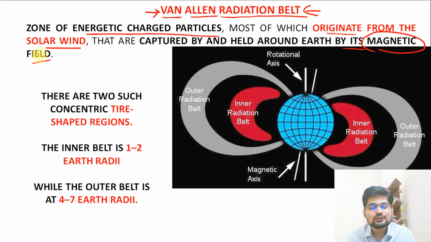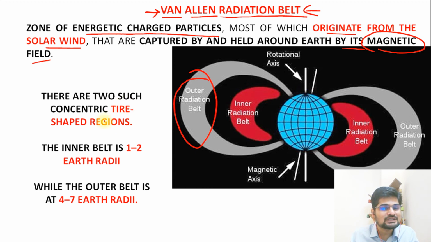Those charged particles coming from the sun keep rotating around the Earth along a particular axis, and that belt is known as the Van Allen radiation belt. So it is radiation captured from the solar wind by the field of the Earth.